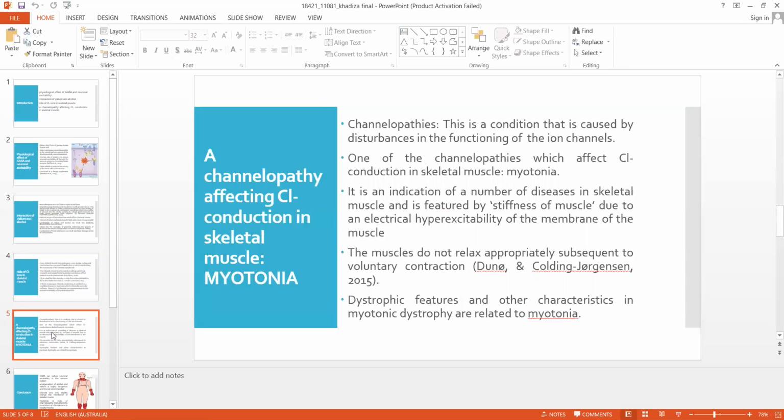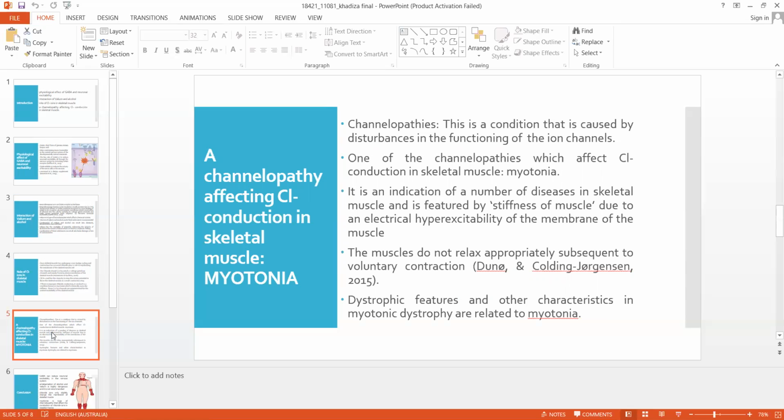And for my final topic, channelopathy. Channelopathy is a condition that is caused by disturbance in the functioning of either the ion channels or the proteins that are regulating these channels. One of the channelopathies which affects chloride ion conduction in skeletal muscles is myotonia. It is an indication of a number of diseases in our skeletal muscles, and it's featured by stiffness of muscle due to an electrical hyperexcitability of the membrane of the muscle.